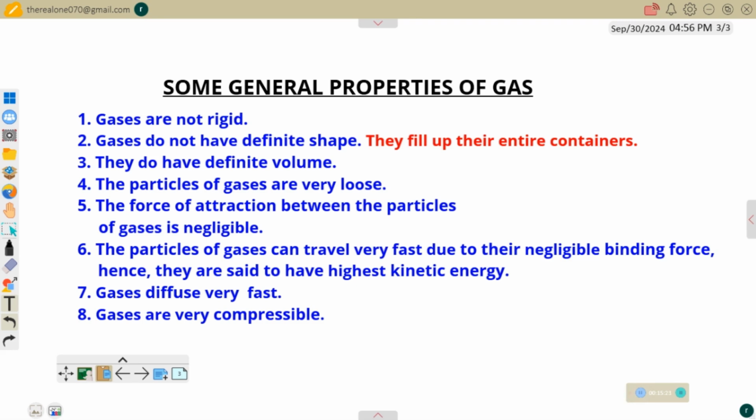Next, gases diffuse very fast. That is, the rate of diffusion in gas is the highest. It's very high. And finally, gases are very compressible. No matter how small the container is, you can squeeze gas into the container. So that's why gas is so much different from solid and liquid.